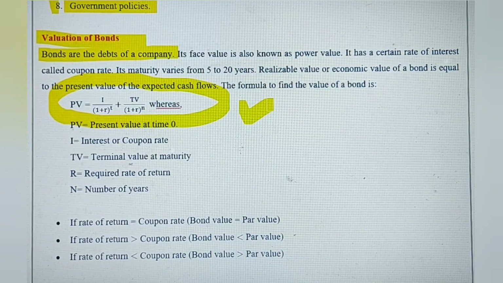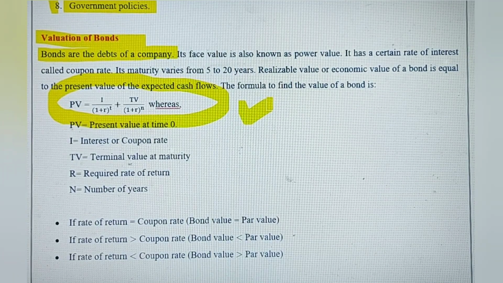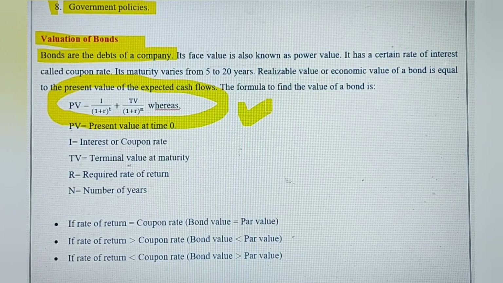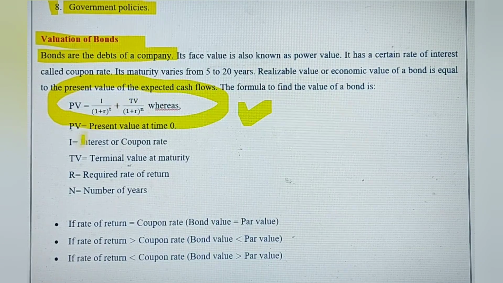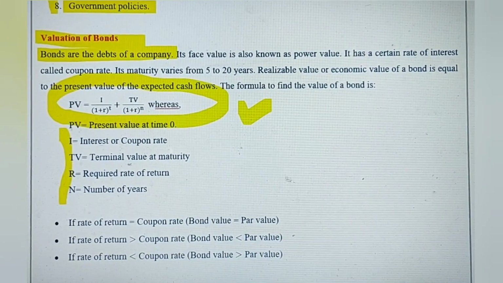PV equal to 1 by (1 plus r) whole to the power t plus TV by (1 plus r) whole to the power of n. So all these abbreviations I've written here, we can note down for the numerical. So you might get this question on the numerical.